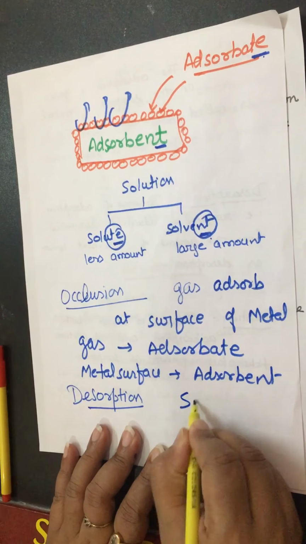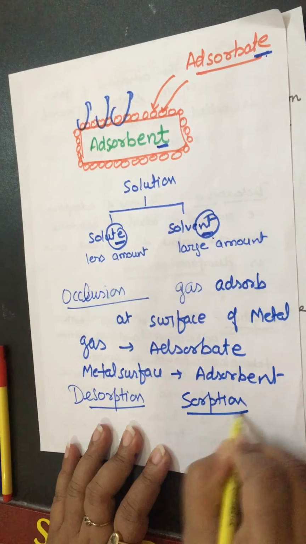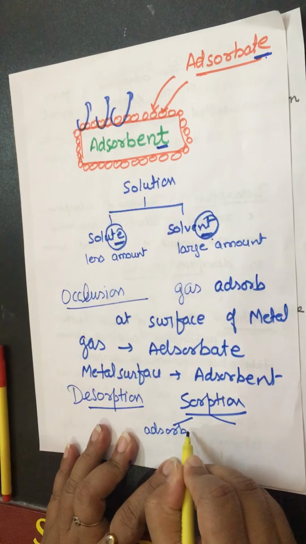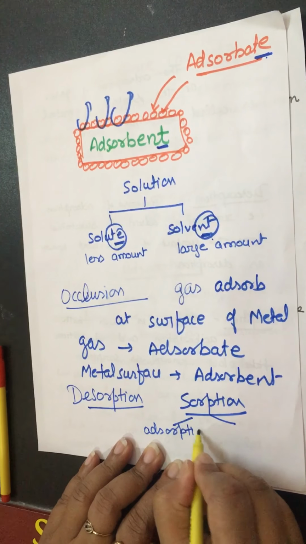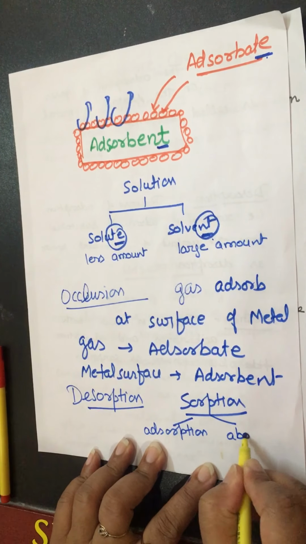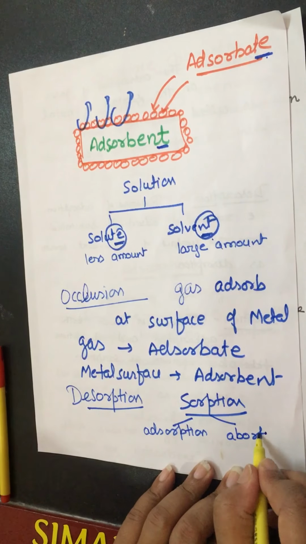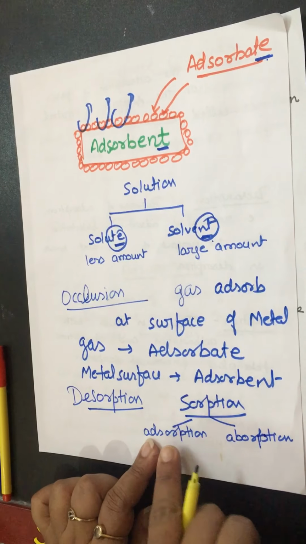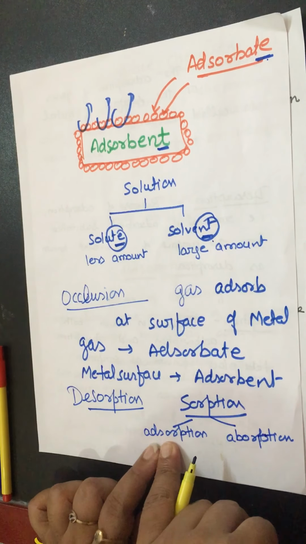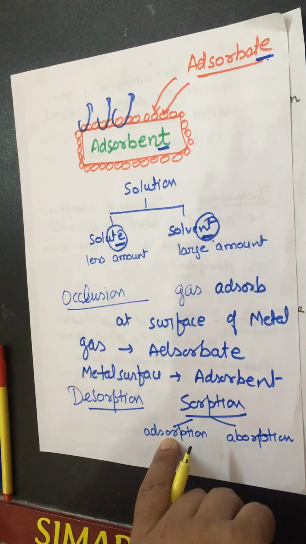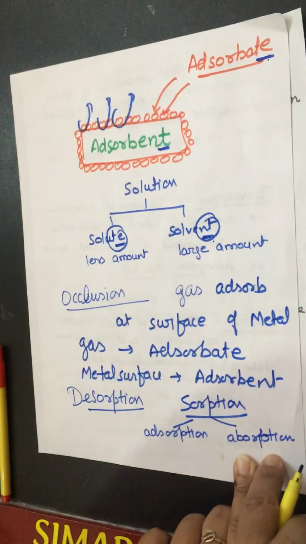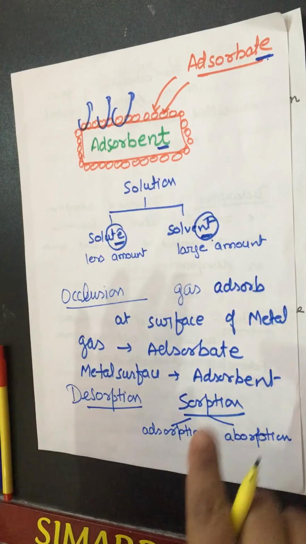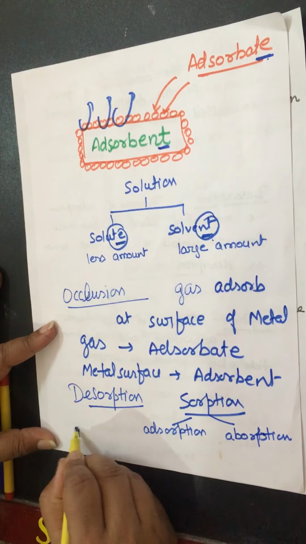And one more is sorption. What does sorption mean? In sorption, adsorption and absorption both take place simultaneously. Adsorption takes place only at the surface, but absorption is a bulk phenomenon. It gets accumulated in the whole of the solvent. Let's take the example of dyeing of fabric.